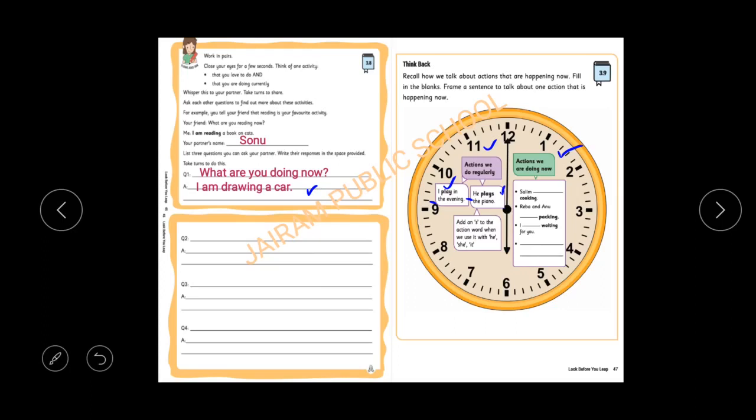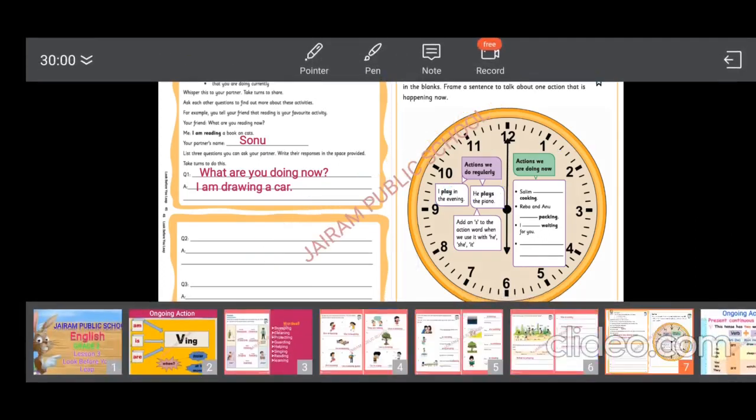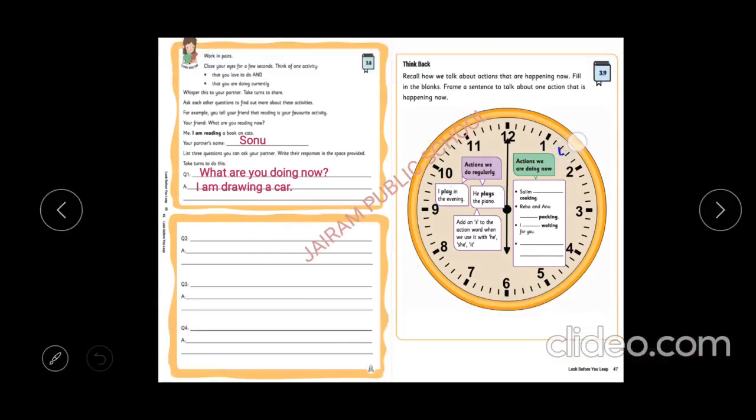When will we add 's' or 'es' to the action word? If we are using it with he, she and it, and it also should be a routine action. If it is a routine action, we will add 's' or 'es'. Okay, let's move to the actions we are doing now, called the ongoing actions. I hope you are all clear.